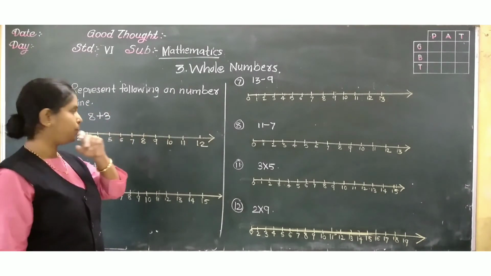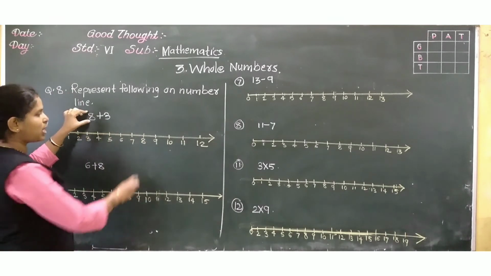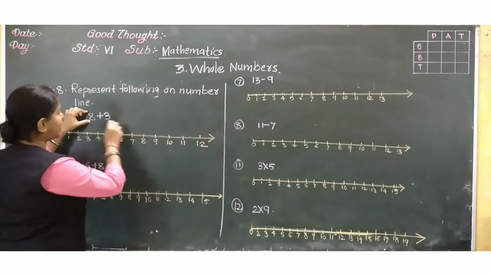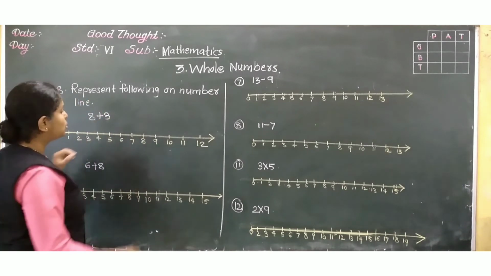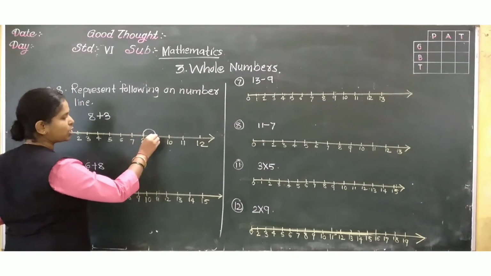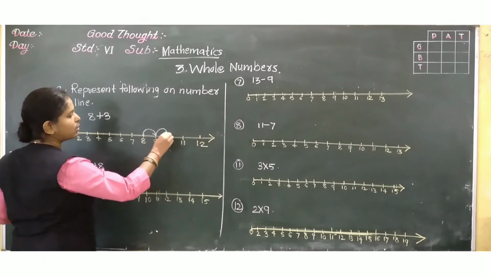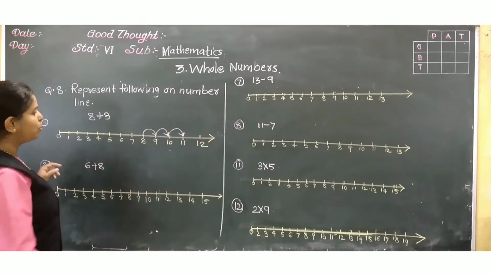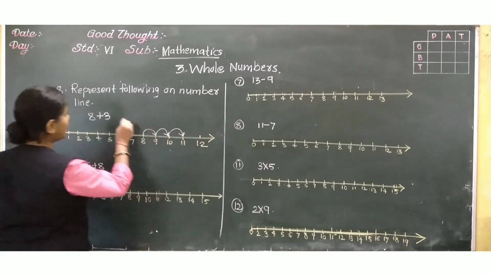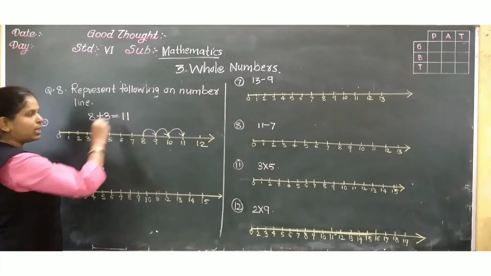8 plus 3 means from where do we have to start? 8. Okay. And how many moves do we have to go? 3. So see here, from 8, this is the first move, second, and this is the third move. So where do we reach? On 11. That is, 8 plus 3 is 11.